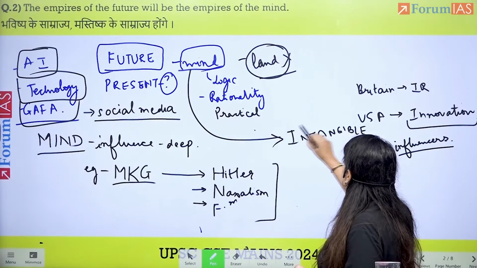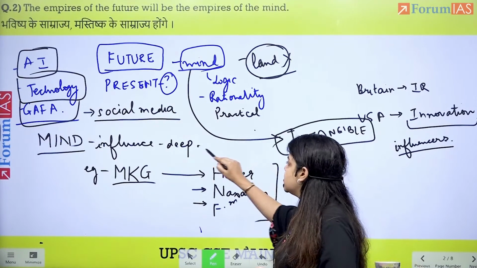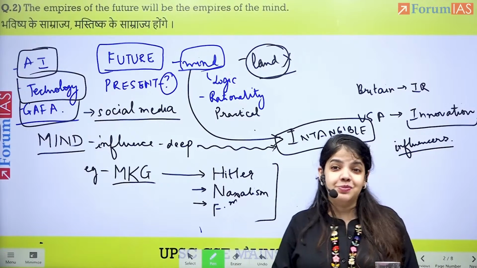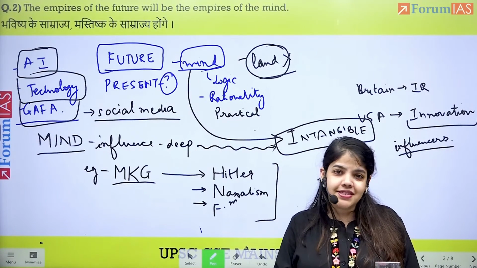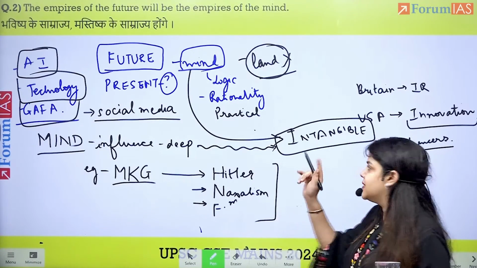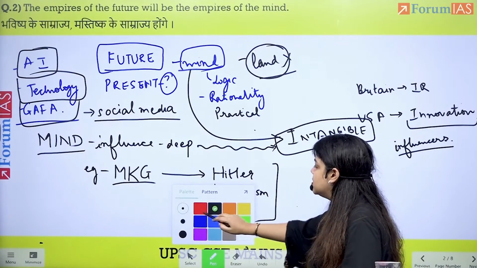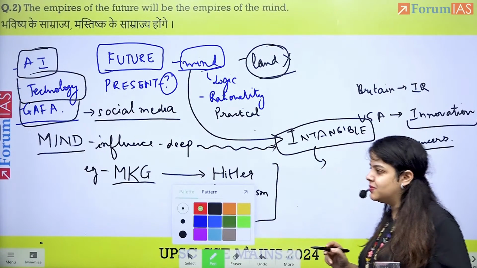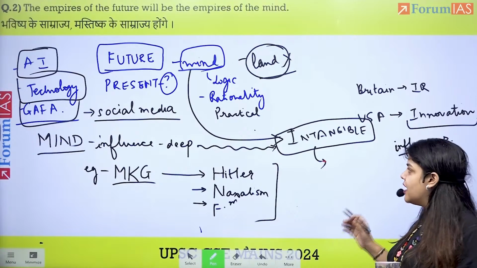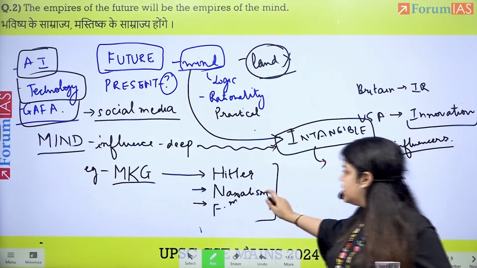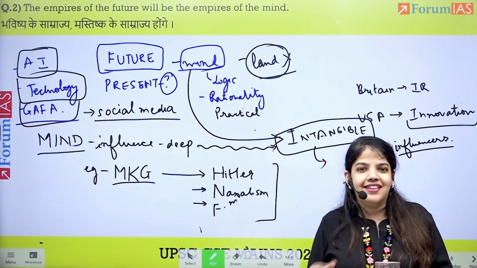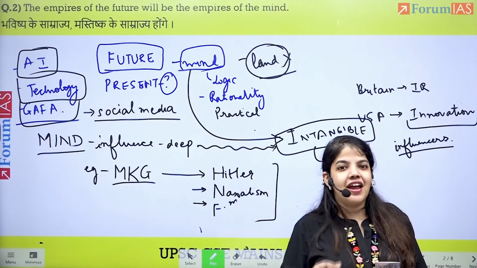And since it is intangible, the impact is deep. So we can say this, it's deep because the mind is intangible. We do not know till what percentage has it been written or what has the influence been. However, this brings us to the positive aspect, where we will also be able to say that since it is intangible, we can do this till any extent. We can govern our mind, means even if it's been naxalized or there's fundamentalism or radicalization, we can de-radicalize our mind. We can again write over.